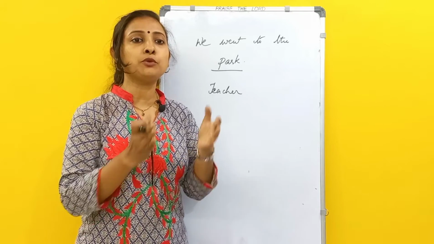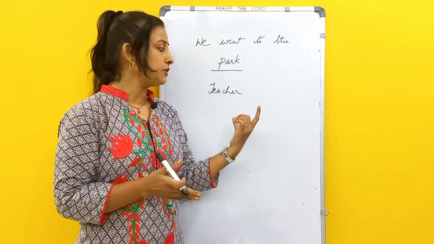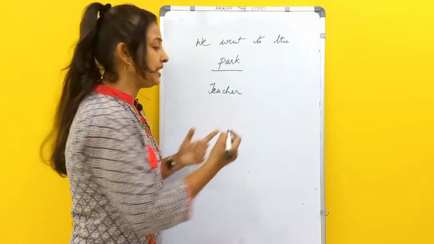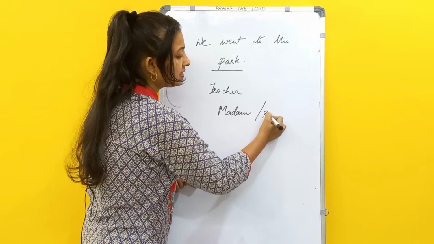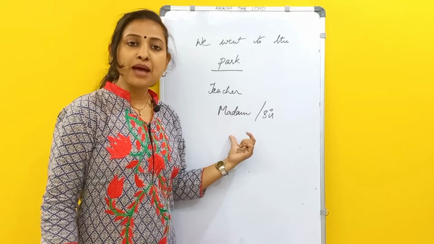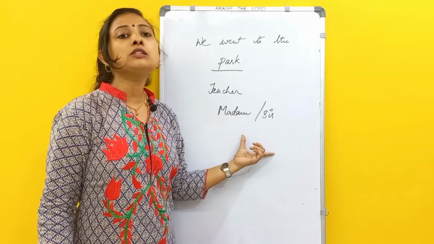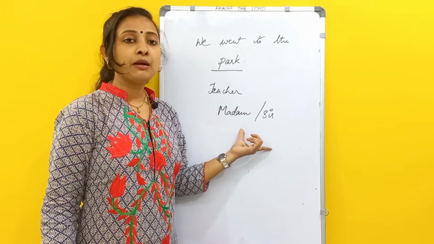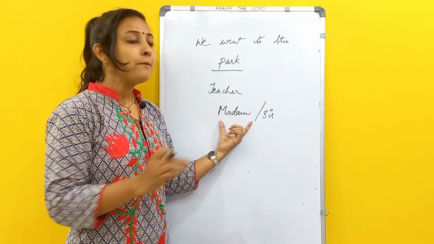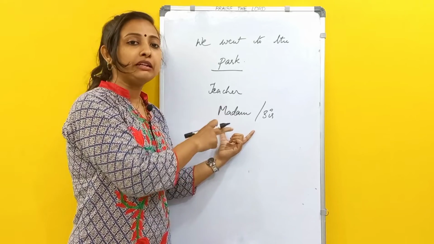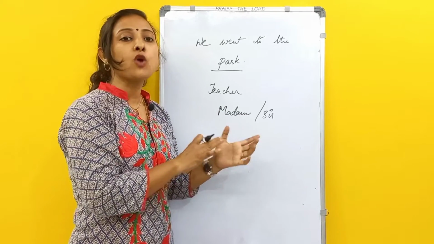Don't think that if I am talking in particular, suppose instead of saying teacher, we can say madam or sir. Even if we say madam or sir, this is also a common noun only. We are not telling it in particular, we are just making it in common.